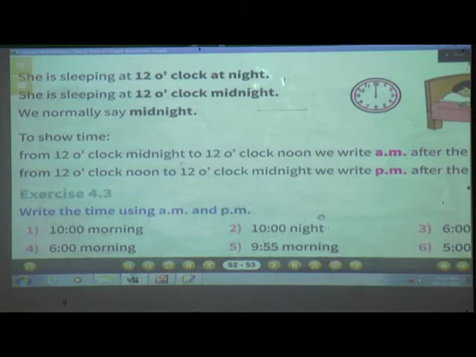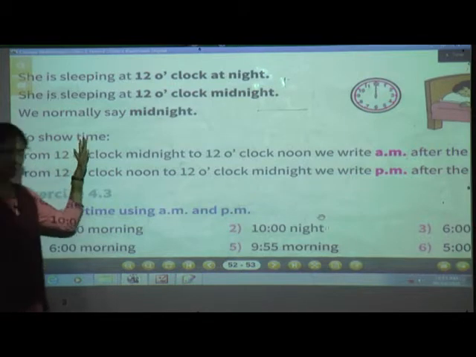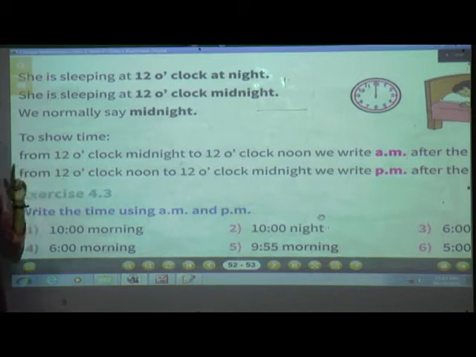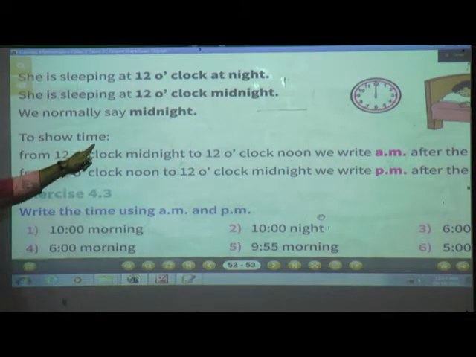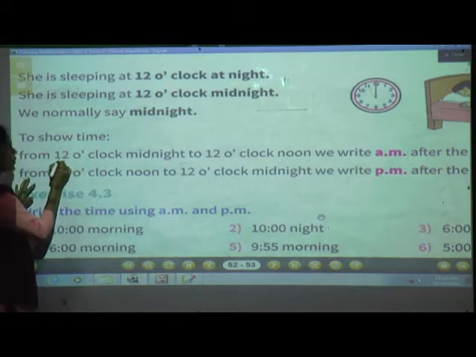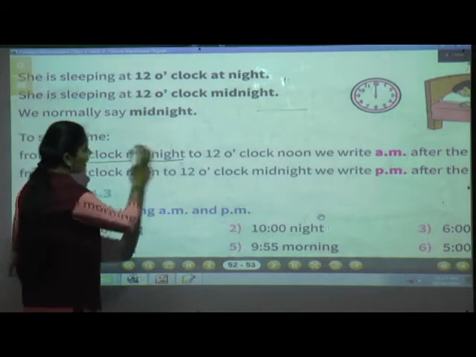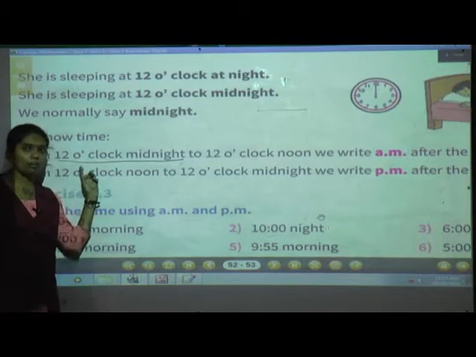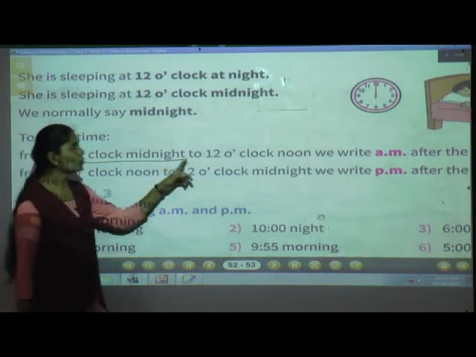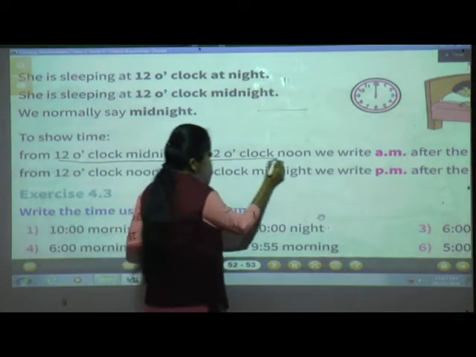See the line: to show time from 12 o'clock midnight to 12 o'clock noon.